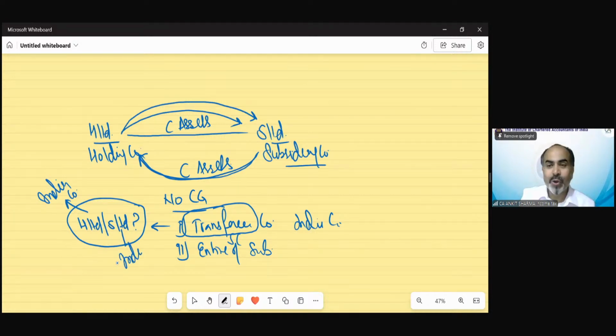I did not tell you who is transferring the asset. I just asked you which would be the Indian company, and you are answering without even thinking about the question I asked or what the provision is. The provision does not mention that H should be or S should be an Indian company. The provision says the transferee company should be an Indian company. So when I asked whether it should be H or S, you should say: if H Limited is the transferee, then H Limited should be Indian, and if S Limited is the transferee, then S should be an Indian company. That's what I'm trying to say.